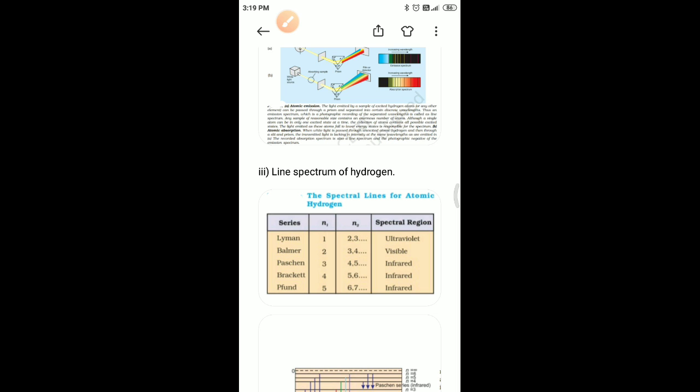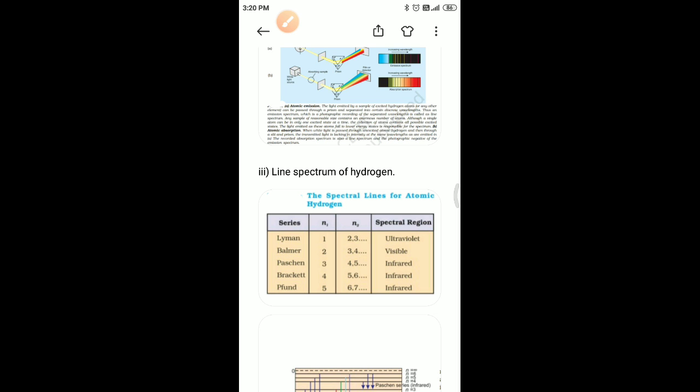Students, you can see the hydrogen atomic spectral lines in the line spectrum of hydrogen: Lyman series, Balmer series, Paschen, Brackett and Pfund series. Here it is also given what n1 and n2 are for the corresponding series and its spectral region. For Lyman, n1 is 1, n2 is 2 and 3 onwards, and the spectral region is ultraviolet.